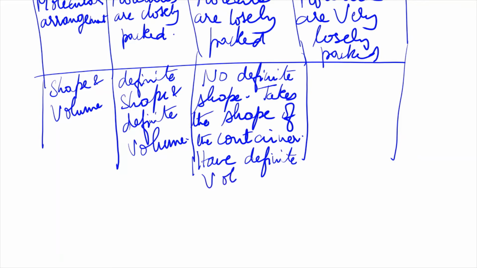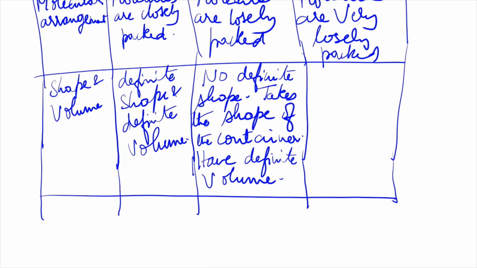But gases, see, if you open a gas cylinder, the gas will fill the whole room. That is why it is very risky. If gas leaks, it will spread. That is why whenever gas leakage happens in chemical factories, so many deaths happen. Because those chemical gases get leaked, they spread across.